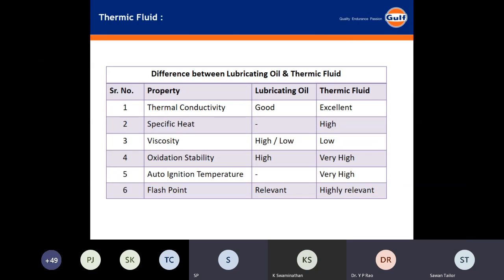Sorry? Yes, SP. So there is a certain difference between Shell product, BPCL product, our product. Properties are different as far as bulk temperature is concerned. The specific heat is there. So how do we create that difference if you are not adding much additives? Only by base oil, selecting the base oil.